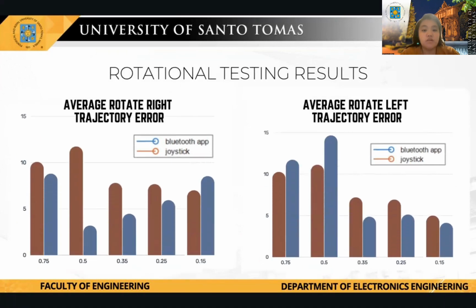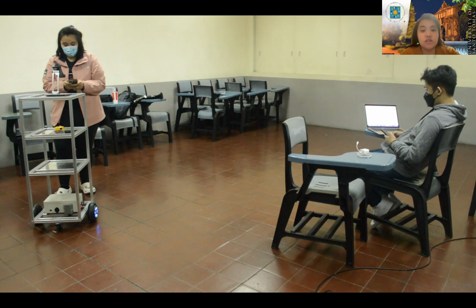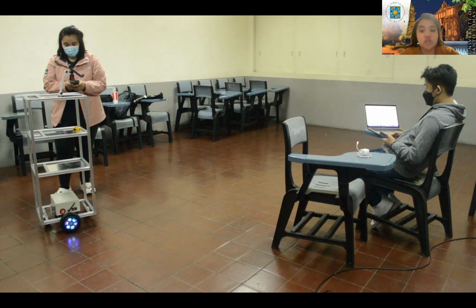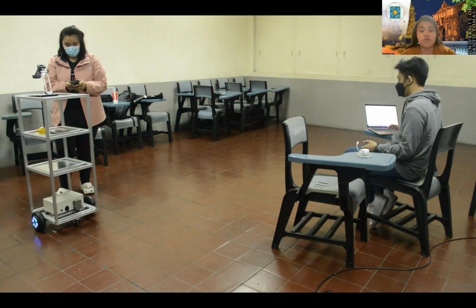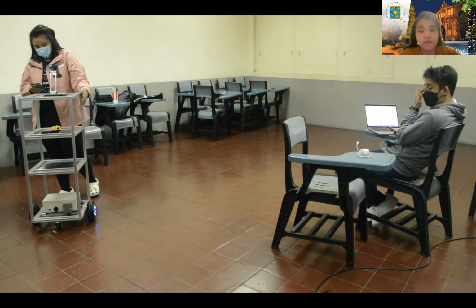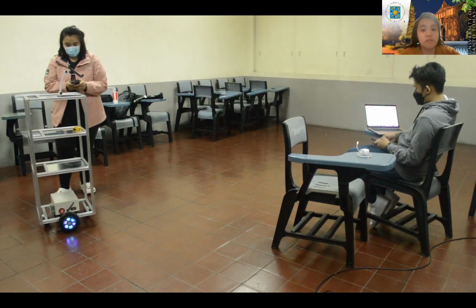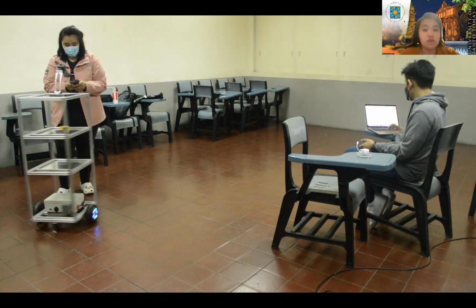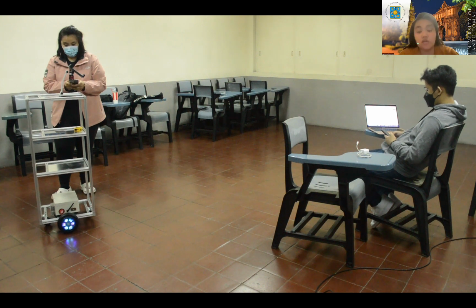The probable explanation for the only 2% increase of the trajectory error is systematic errors such as inconsistencies in the caster wheels, uneven flooring, and the sudden high acceleration of the robot at the start of its movement. Overall, the trajectory errors recorded while using the joystick controller are higher compared to the trajectory errors recorded when using the Bluetooth mobile app. Using the Bluetooth mobile app for the maneuverability of the robot allows for less or minimal human error.